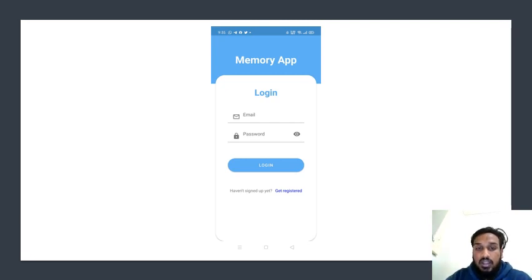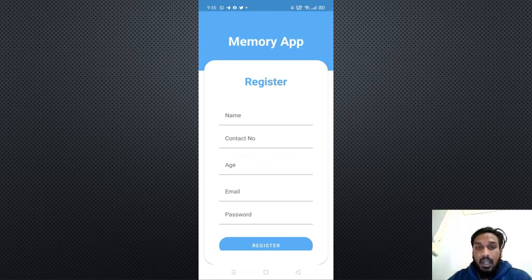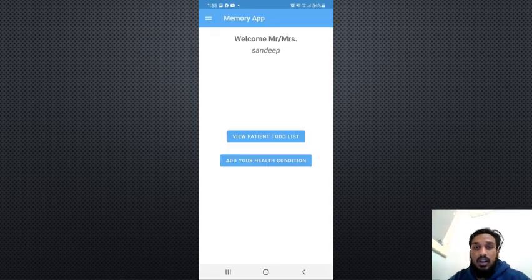You can see the login with email address and password. For the memory app register, we need a name, contact number, age, email, and password. And when the patient opens the memory app, you can see the patient to-do list, and you can add the patient's health condition there.